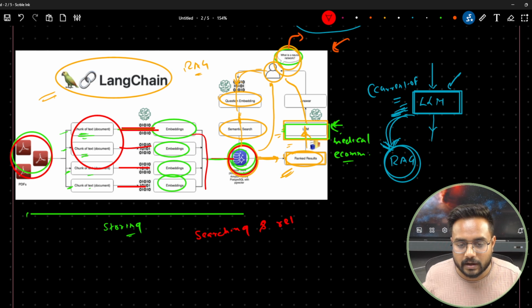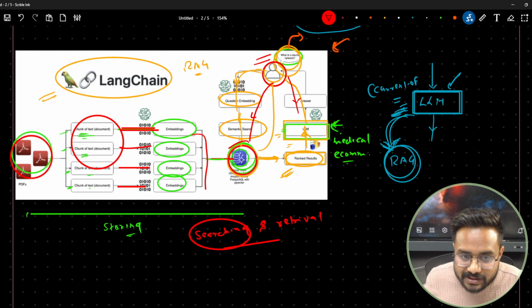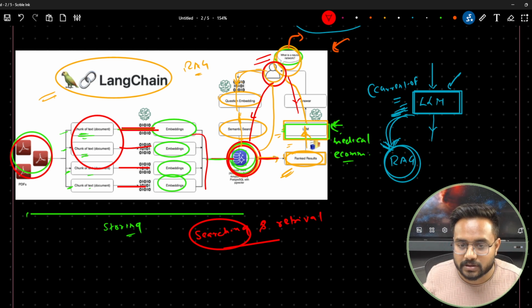Now over here you can see this is a user, and we are not asking anything directly to the LLM. We are avoiding it because it might mislead the answer. We are not asking directly to the database either, so we are asking via the database to the LLM to the user. If the user asks something, it is searching inside the database related to this particular prompt, and based on the semantic meaning, based on similarity like cosine similarity or dot product, we are trying to retrieve something.